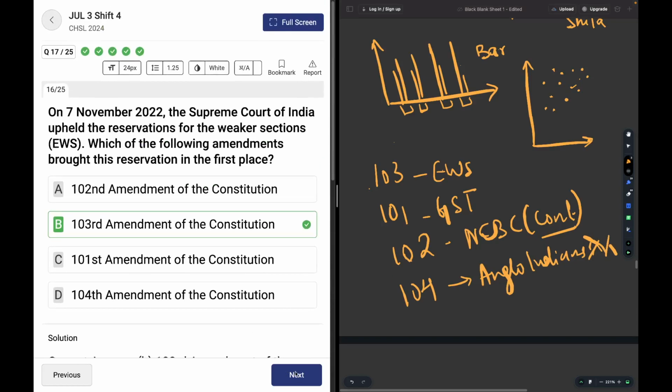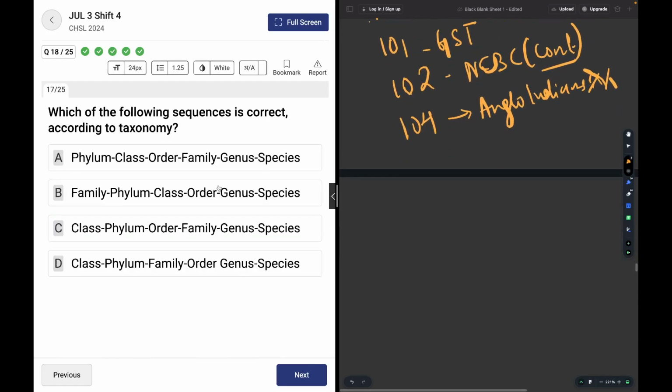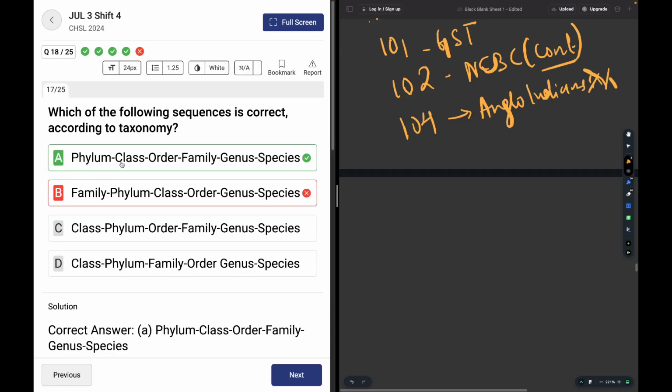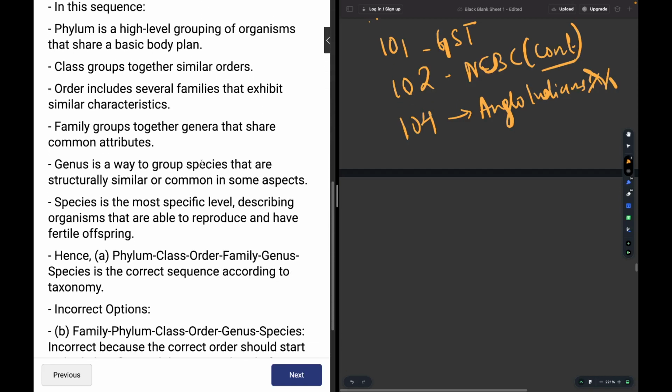Moving on. Which of the following sequences is correct? Family, phylum, class, order, genus, species. Phylum, class, order, family, genus, species. So the second one is correct. I by mistake did it towards the left hand side.